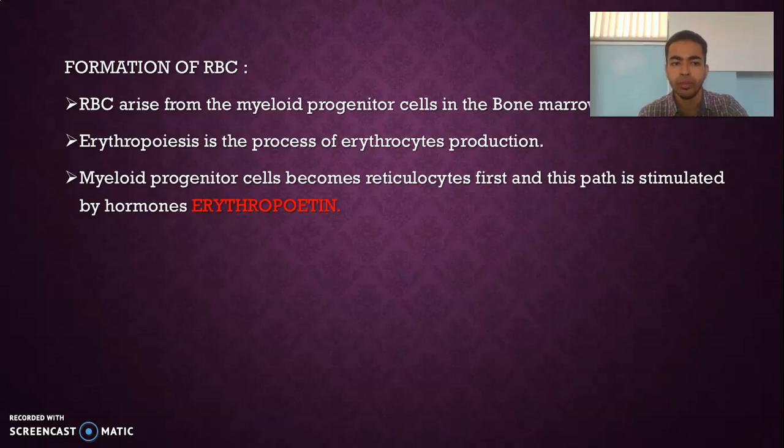So coming to the formation of RBC, the RBCs arise from the myeloid progenitor cells in the bone marrow, and erythropoiesis is the process of erythrocyte production. Myeloid progenitor cells become reticulocytes first, and this path is stimulated by a hormone called erythropoietin. Initially the cells are not matured, right? So this erythropoietin hormone will help in the maturation of the cells. They turn into erythrocytes, which are mature cells, also called red blood cells.